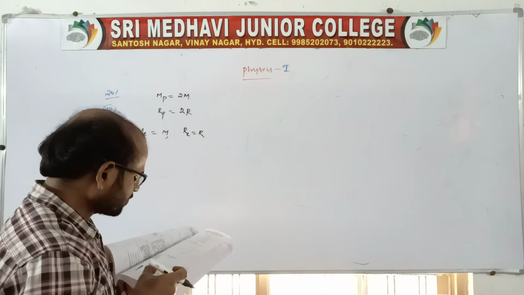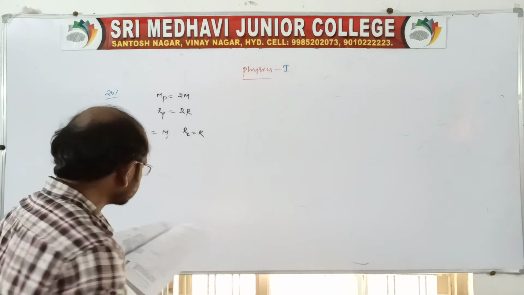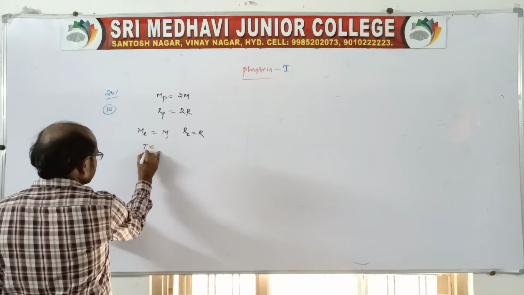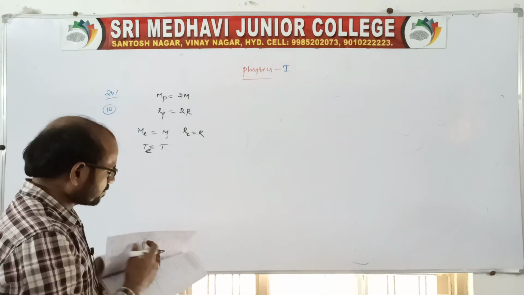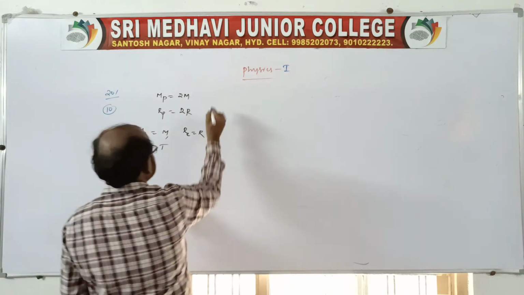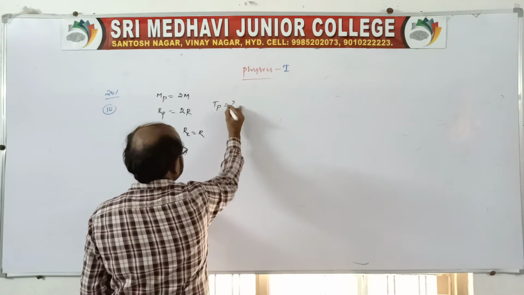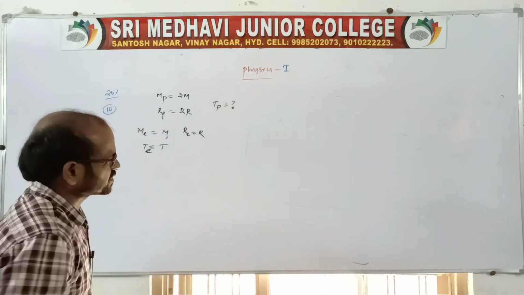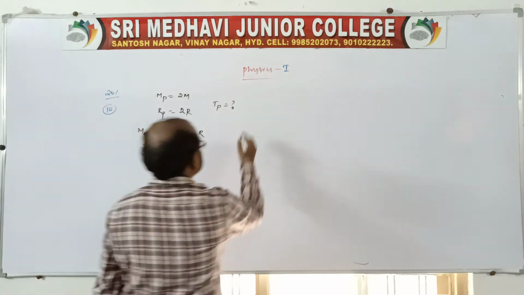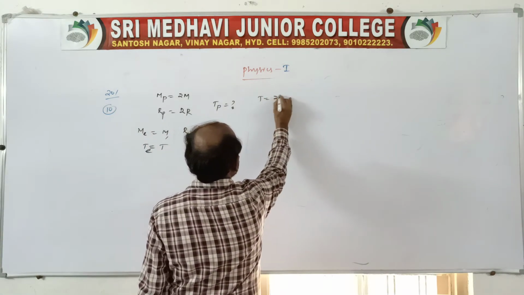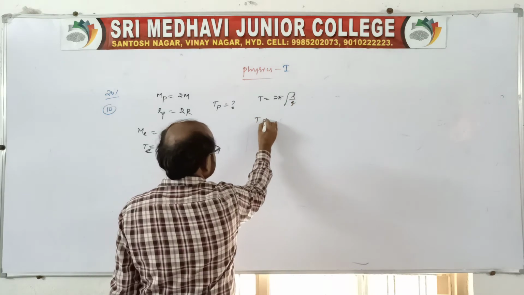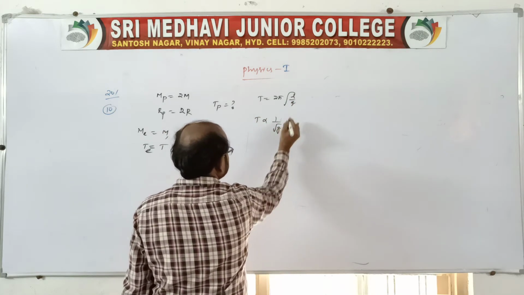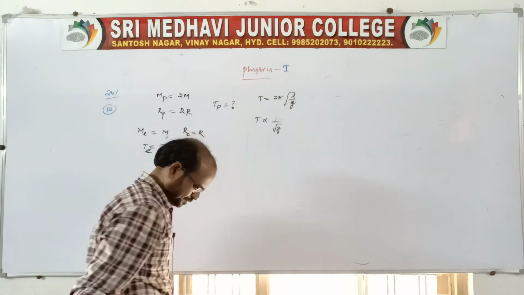If the time period of the simple pendulum on the earth is T, find the time period on the planet. The question asks for the time period on the planet. Of course, we know that it depends only on acceleration due to gravity. So T is equal to 2π root over L by g. It is independent of length, no? Then time period is inversely proportional to the square root of acceleration due to gravity.